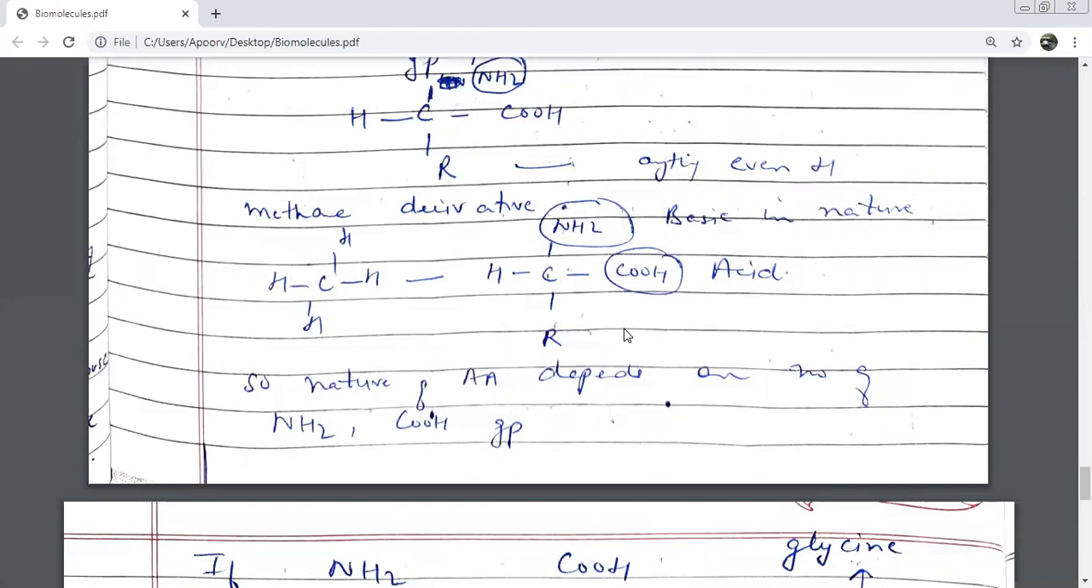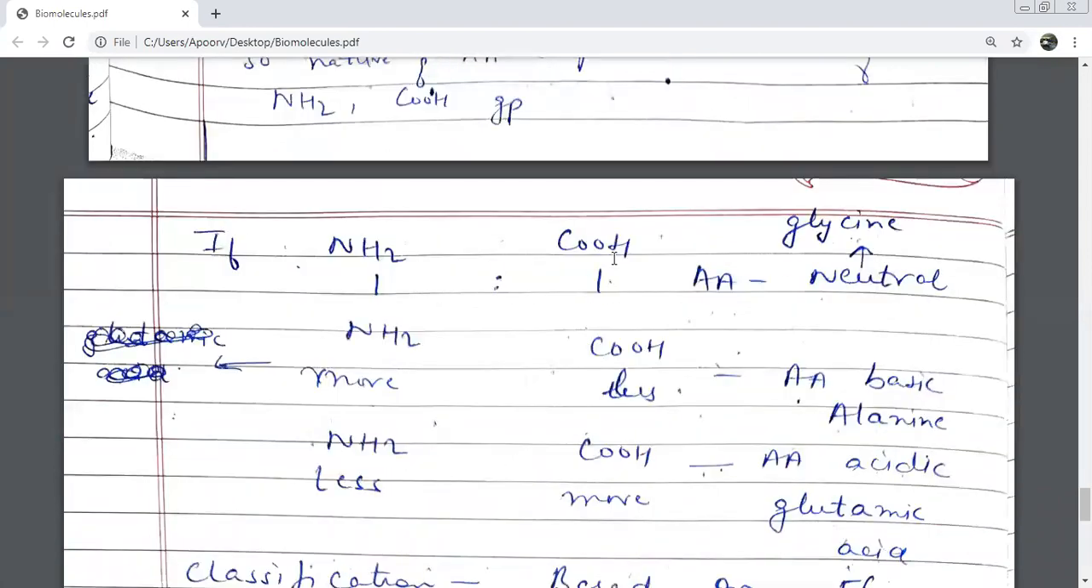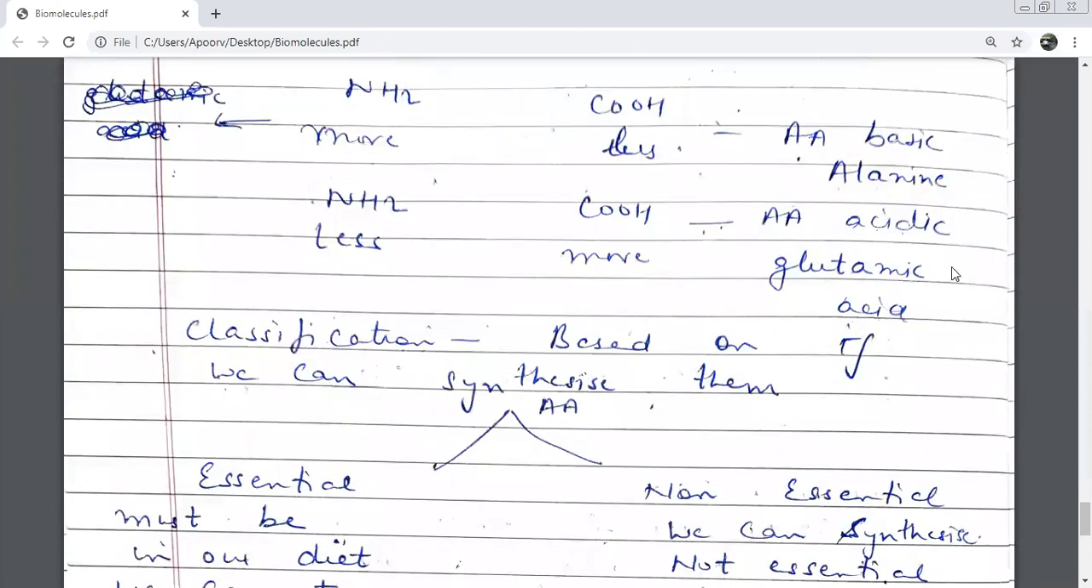Okay. Now we are going to decide how the amino acids are acidic or basic. See this very quickly. If NH2 and COOH are equal, then your amino acid is a neutral one, for example, glycine. If NH2 groups are more and COOH groups are less, then your amino acid is going to be basic, for example alanine. What is the example of a basic amino acid? Alanine. And if amino groups are less and acidic groups are more, then your amino acid will be what in nature? Acidic. And the example is glutamic acid.